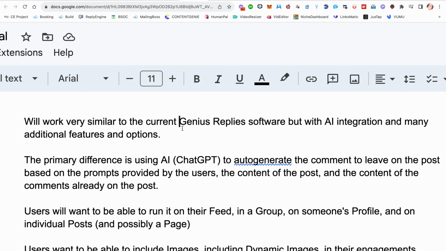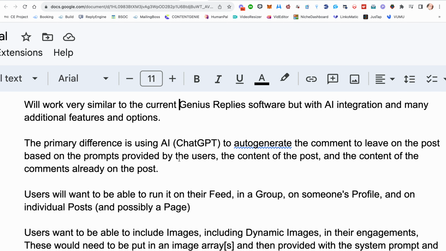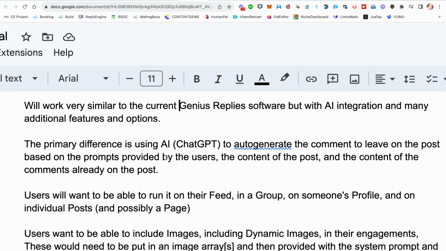If you're familiar with Genius Replies, you'll kind of know what we're going to use as the basis of this, but this is not an upgrade to Genius Replies. This is a completely different reinvigorated software. It's going to have AI integration and a ton of additional features and options. So the main difference is it's going to be using AI.